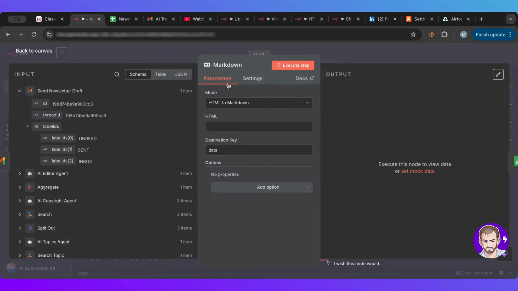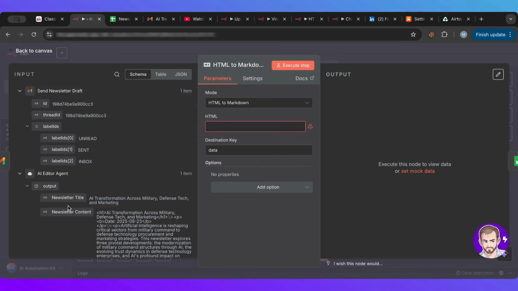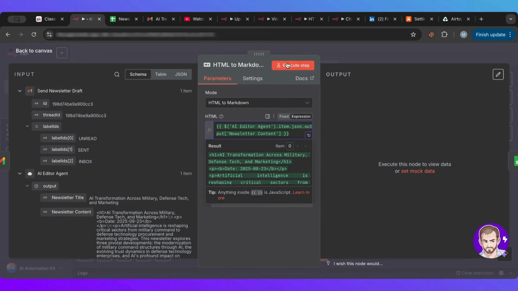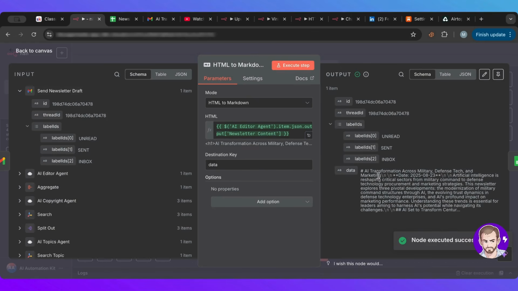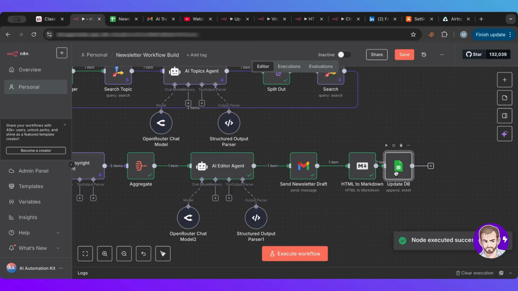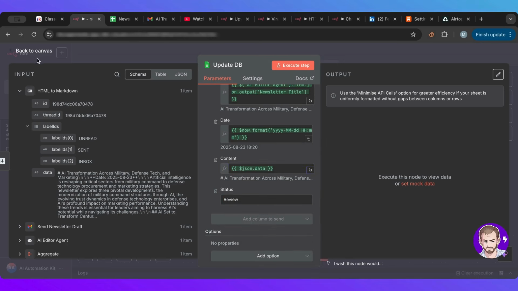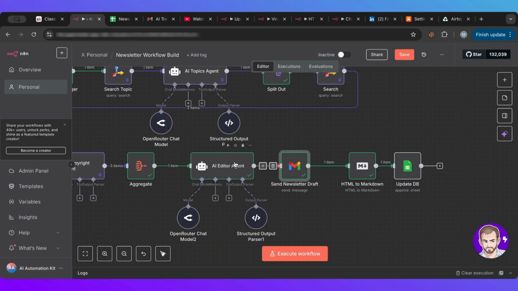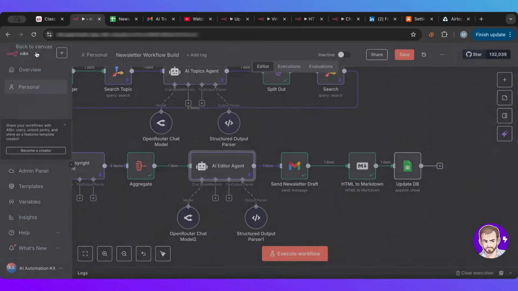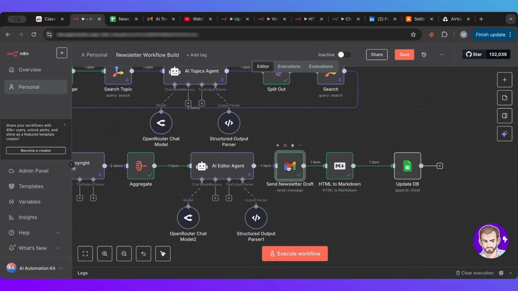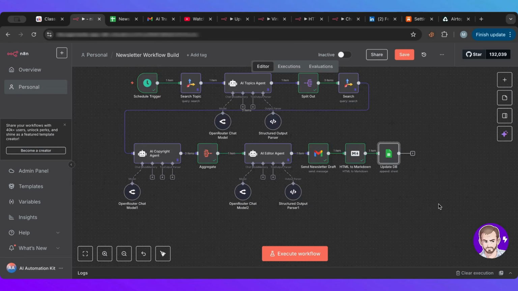So I'm going to use the Markdown node. So it will be HTML to Markdown. And then what I'm going to do is get the HTML in here, put that in here, and then execute step, and I will have the markdown version. So then I could just go here and grab this and put it in here. Now I have that ready. Let me pin this so I don't have to redo it again. Saving costs here. Okay, so I updated my database here.